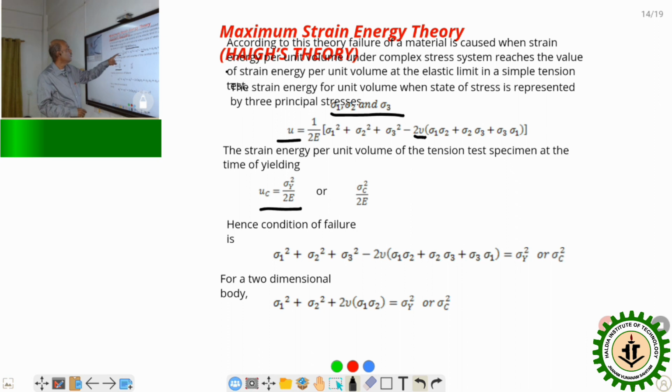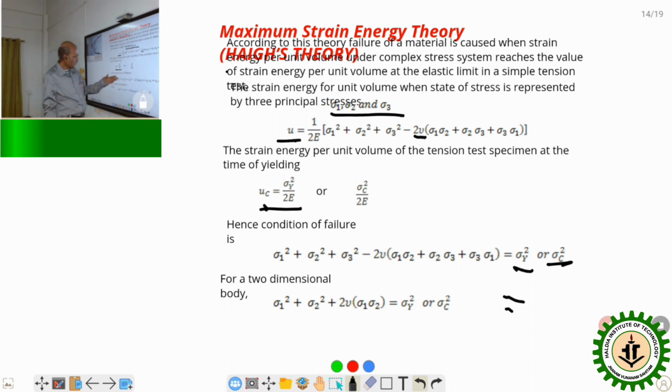So when the strain energy developed in the body because of a complex system of loading is equal to the strain energy developed in the body in a simple tension test, then the body will fail. So this equated to this one will give this, or if we take compressive, this will give this one.